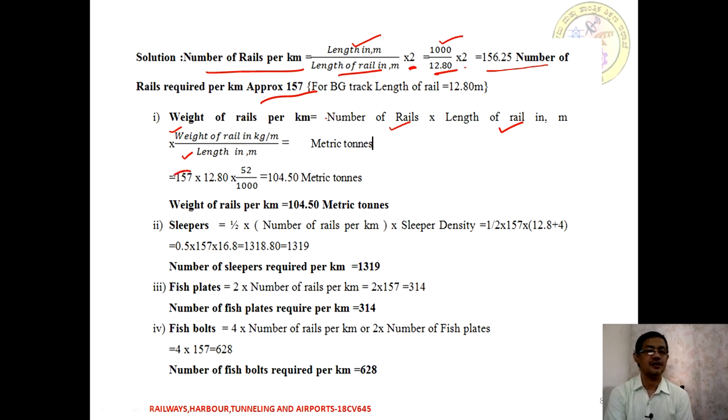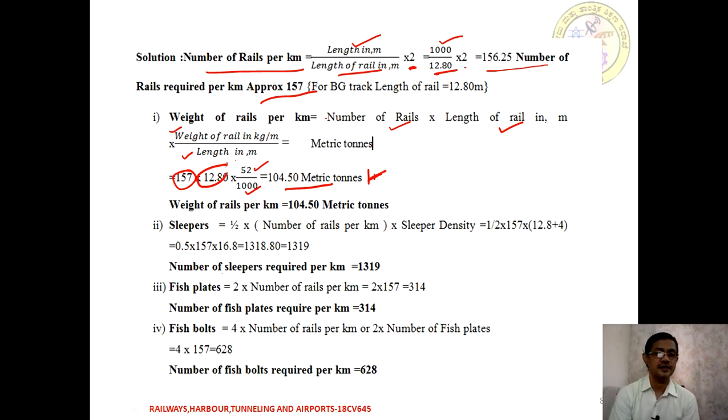As we have already calculated, the number of rails is going to be 157. The length of rail we are concerned with is 12.8, the weight is going to be 52 kg per meter, and the track is to be laid over a length of 1000 meters. Hence we are going to have a total weight per kilometer of 104.5 metric tons.